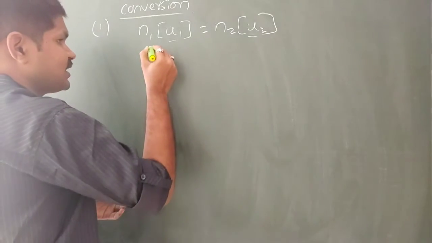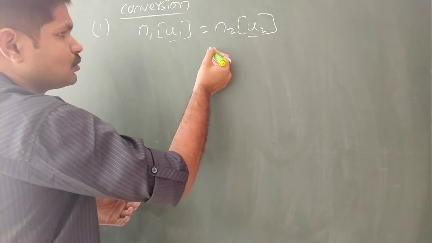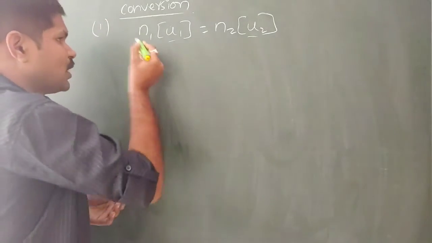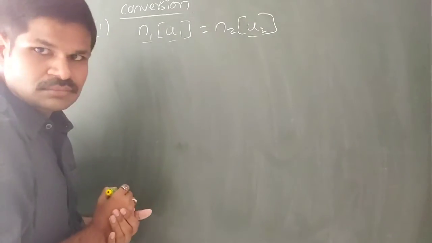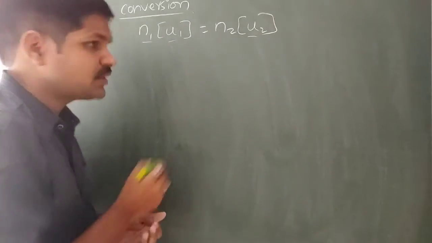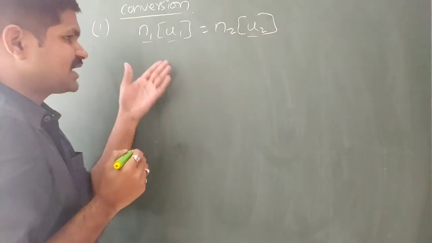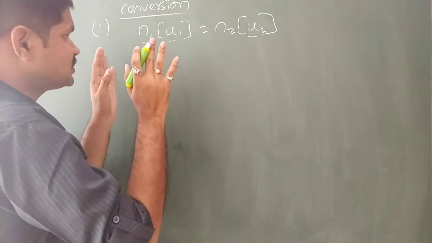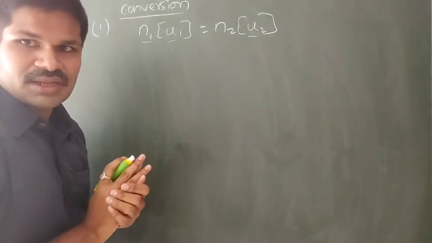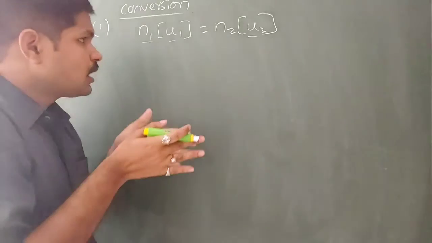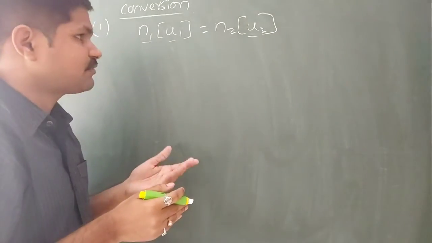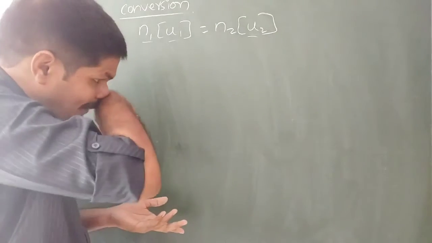The example: 1 kg is equal to 1000 grams, where 1 is N1 and N2 is 1000, U1 is kg and U2 is grams. Using this equation, we can convert a physical quantity from one system to another.